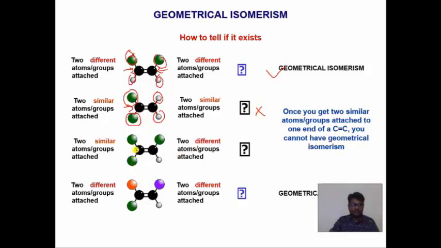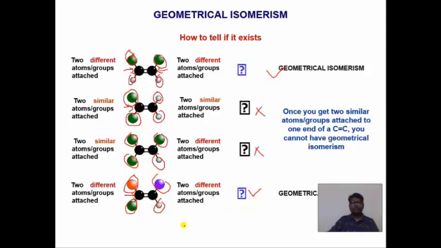In this example, one carbon has two similar groups and the other has different groups. If even one carbon has two similar groups, it does not form geometrical isomerism. In this example, the carbons have totally different groups, one and second, so it can form geometrical isomerism.